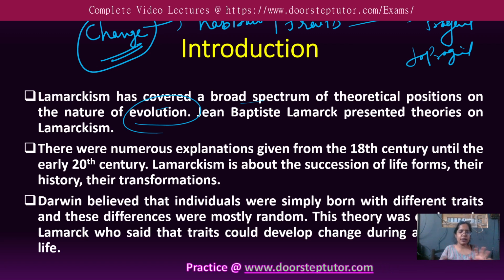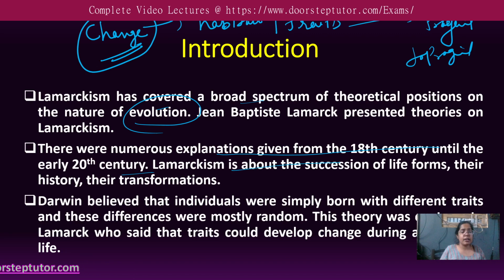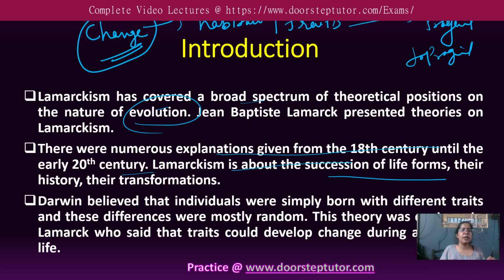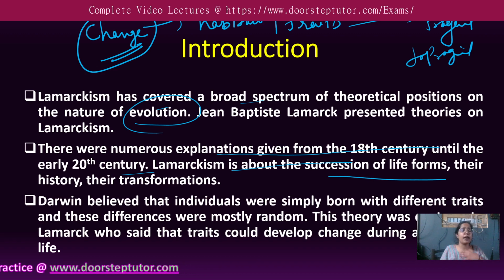So initially, what was the concept put forth by Lamarck? There were numerous explanations given from the 18th century until the 20th century. Lamarckism is all about the succession of life forms. Succession means something is moving, succeeding from one generation to another, and transformation is occurring. Let us say there are different tribes in Burma. The ladies used to wear rings on their necks, and every year they used to enhance them, so due to that their neck size sometimes increased.